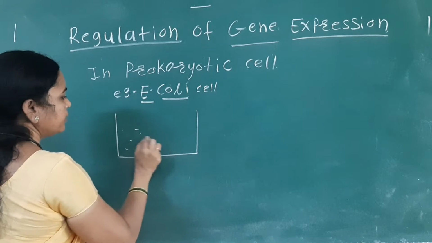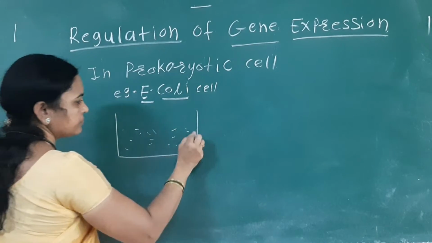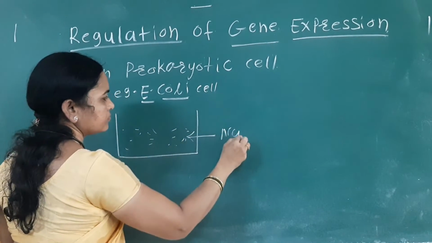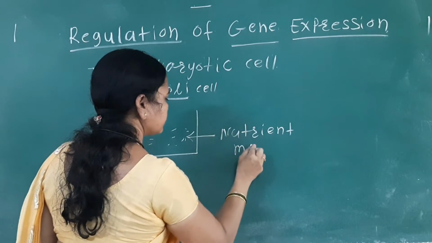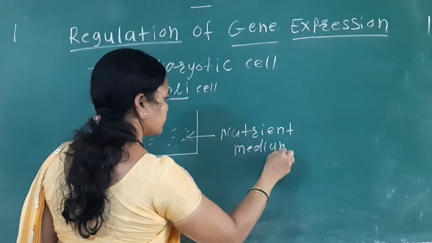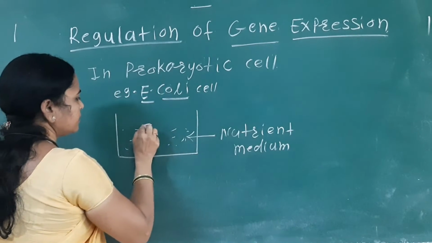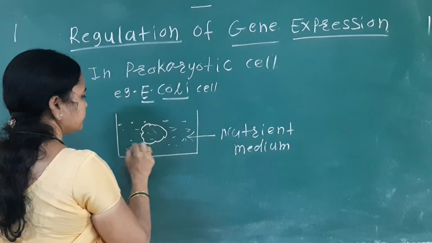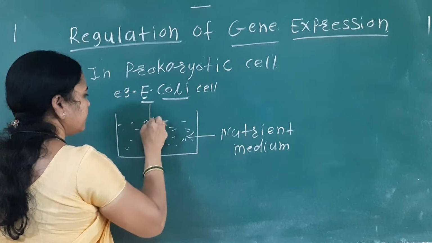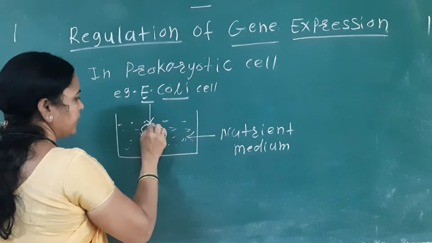It is the nutrient medium. And it is the E. coli cell, that is the Escherichia coli cell. So see here it is the E. coli cell, it is the nutrient medium.